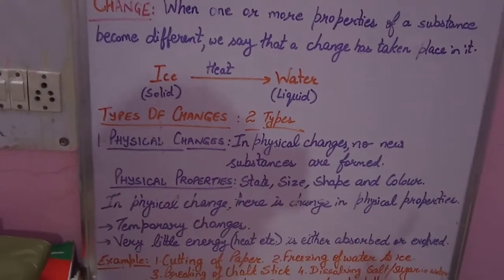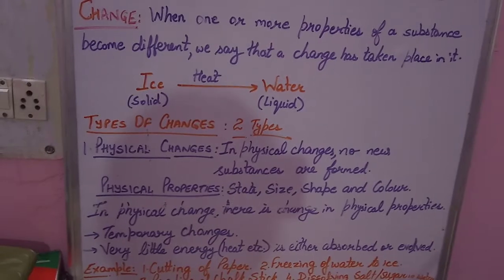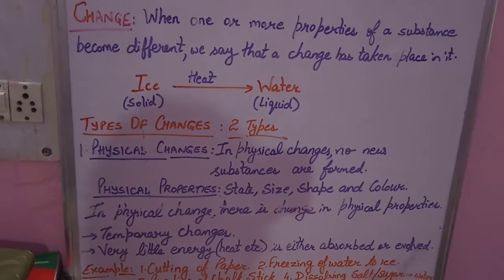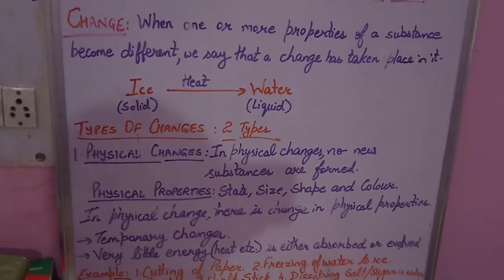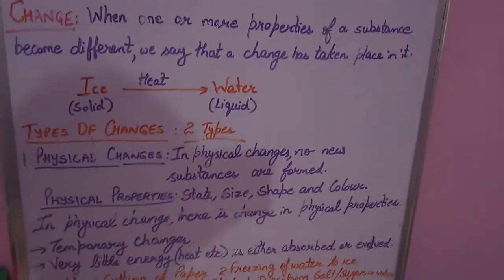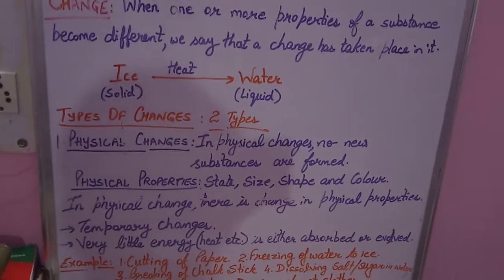So there are two types of changes. One is the physical change, the other is the chemical change. Today we are going to study the physical change. To know about the physical change, I would like to tell you about the physical properties first. What is the physical nature or the physical property? Only then can you understand how the physical change occurs.